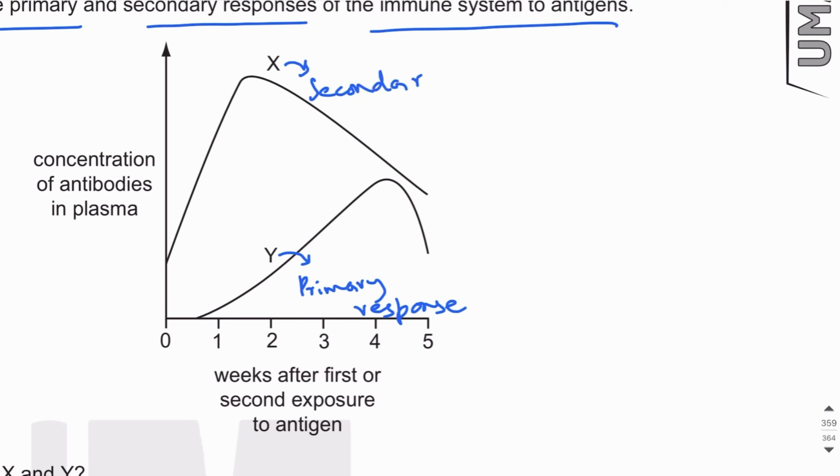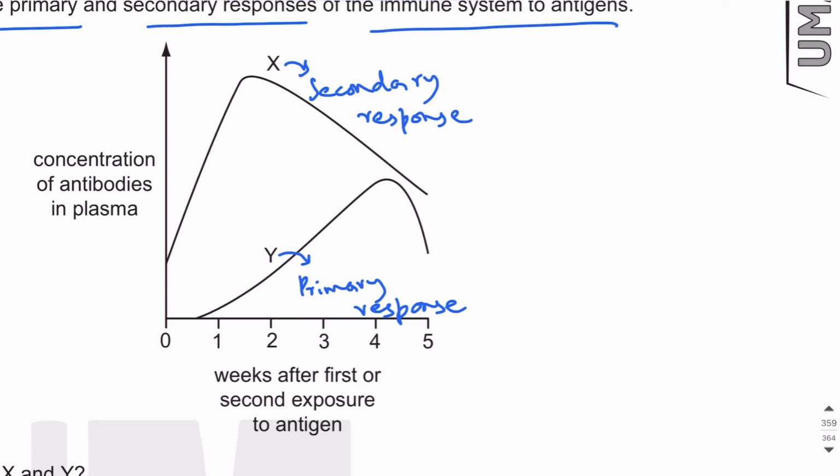I'll let you know why. What you need to know is that when the antigen or pathogen enters the body for the first time, there is primary response. And then when the pathogen or antigen enters the body for the second time or third time or fourth time and so on, it will be secondary response, right?